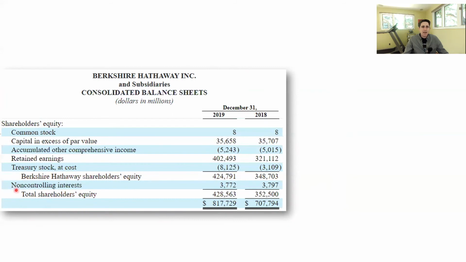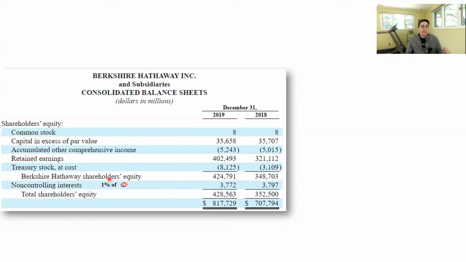And there's a non-controlling interest. When you put that in, there's a total company shareholders' equity of $428.5 billion. So this non-controlling interest includes other companies as well, perhaps, but this balance includes 1% of Dairy Queen.